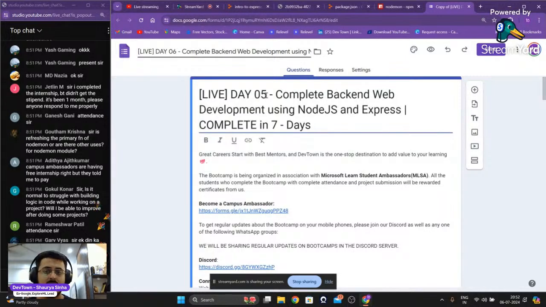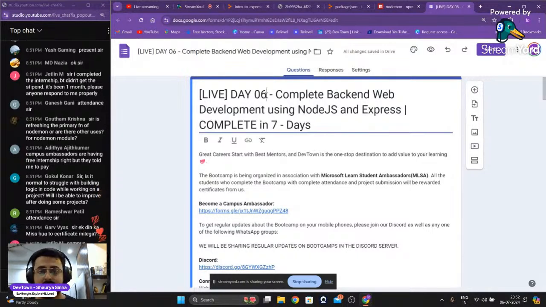Campus ambassadors don't have a stipend initially, first of all. They get their internship certificates and everything. That is a free internship. If you want to earn money as a campus ambassador, there are multiple other paid internships that you can get a stipend for, which I usually post in the campus ambassador WhatsApp group itself. Along with that, there is a referral program and everything else through which you can earn stipend.